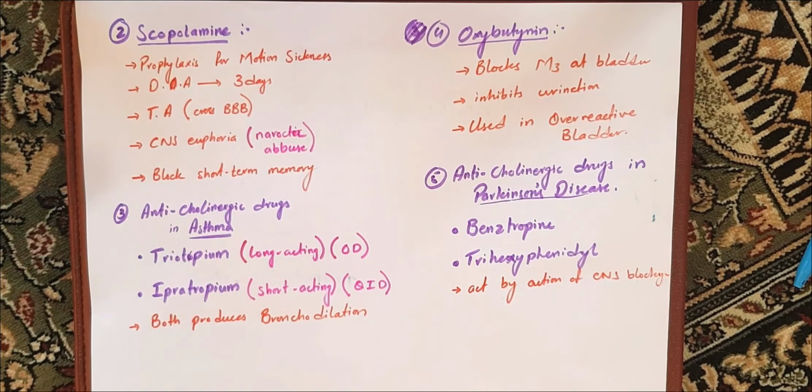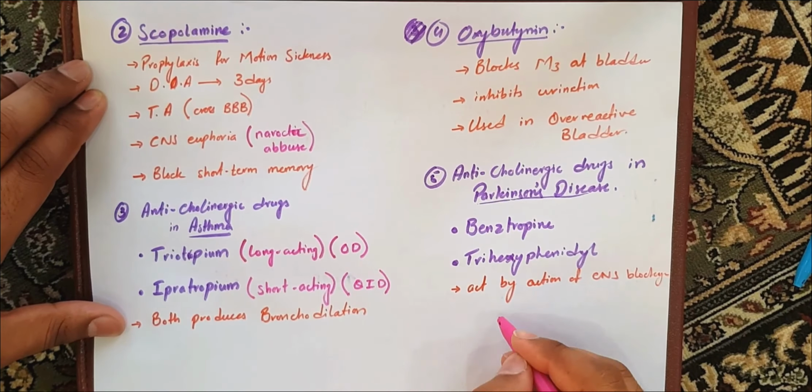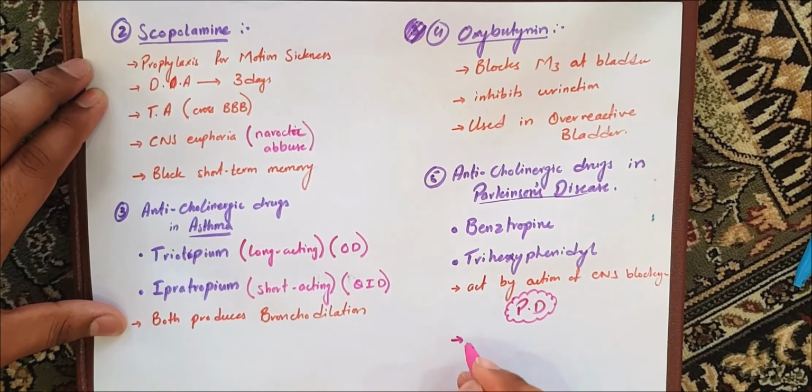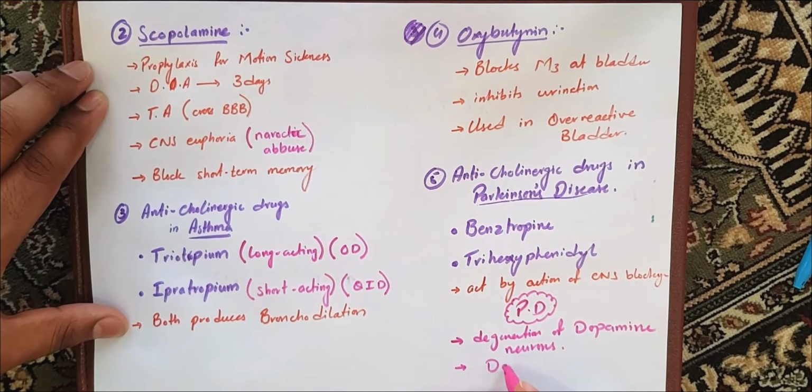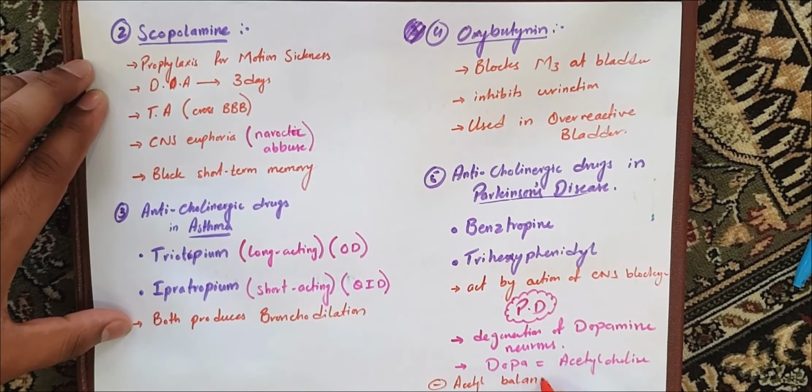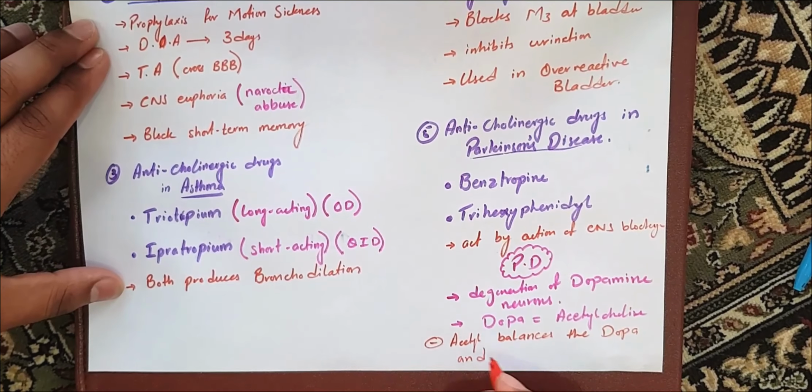Some anticholinergic drugs like benztropine and trihexyphenidyl can also be used in the management of Parkinson's disease. For those people who don't know, Parkinson's disease is a neurodegenerative disease of dopaminergic neurons, resulting in decreased level of dopamine and increased level of acetylcholine, which normally are equal.